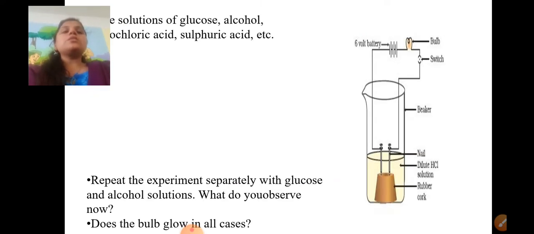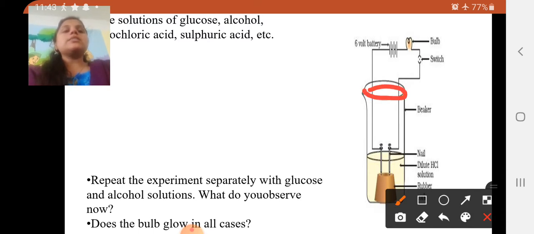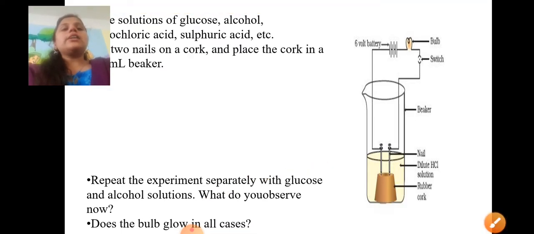For this purpose we have to do one activity, and for this activity we need some apparatus. What are those? Let's discuss. You can see this image. In this image one glass beaker is there. Yes, this is the beaker, and with this we are going to make some arrangement for concluding the observation, to check whether it is conducting electricity or not.